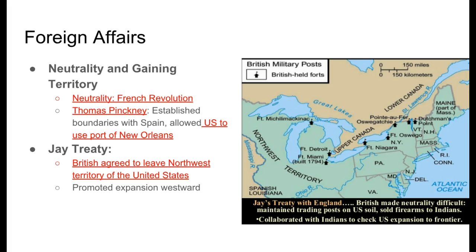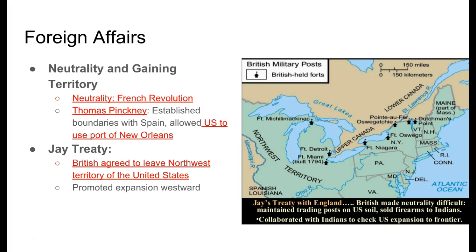Thomas Pinckney worked with Spain and set up boundaries between the United States and Spain, but part of this compromise also allowed the U.S. to use the port of New Orleans, which was extremely important because being able to do that allowed us to trade into the Gulf of Mexico, which opened up trade for the United States, and then move goods from the Gulf of Mexico up the Mississippi River into the inner parts of the country.